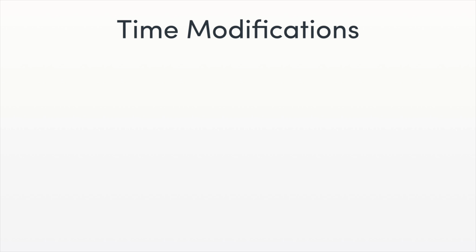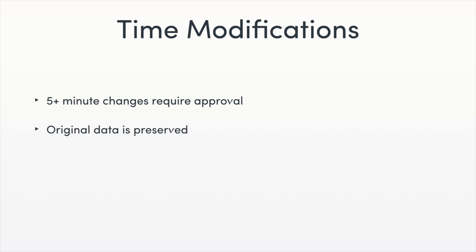Modifications to start or end times may be permissible if a staff person forgets to clock in or clock out of a shift. However, the circle approver will see these changes and will need to explicitly approve any changes greater than 5 minutes. This change does not overwrite the originally captured data, and ISS does review the frequency and degree of these types of changes. Every effort should be made to record the shift in real time to avoid making these types of changes.